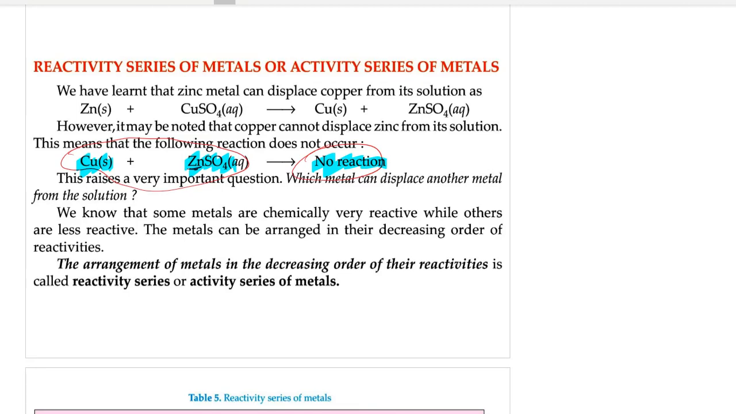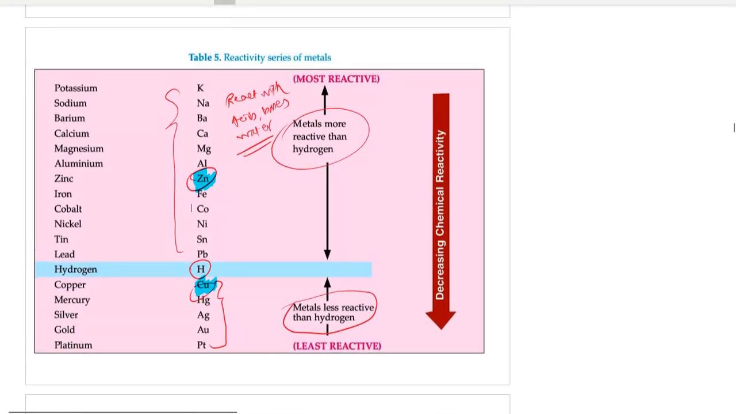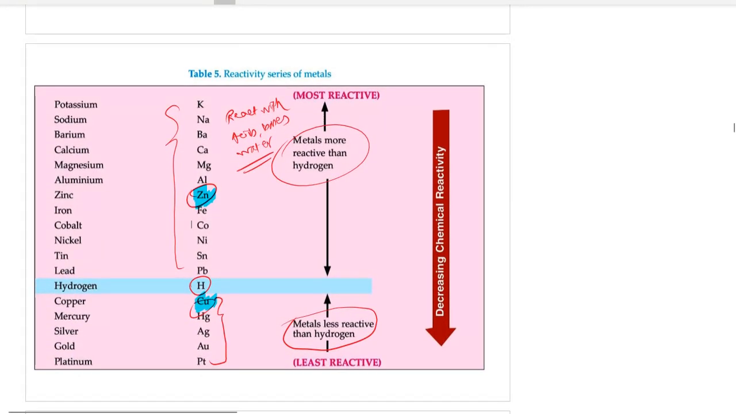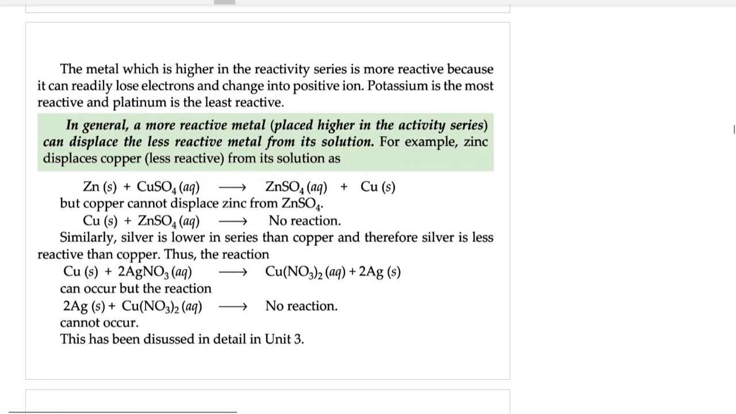But if it would have been zinc plus copper sulfate as shown above, it would have formed copper plus zinc sulfate. Zinc would successfully replace or displace copper from its salt solution because it is more reactive than copper. Right? So now the displacement reaction with the help of reactivity series of metals should become very clear. Okay, some more examples.